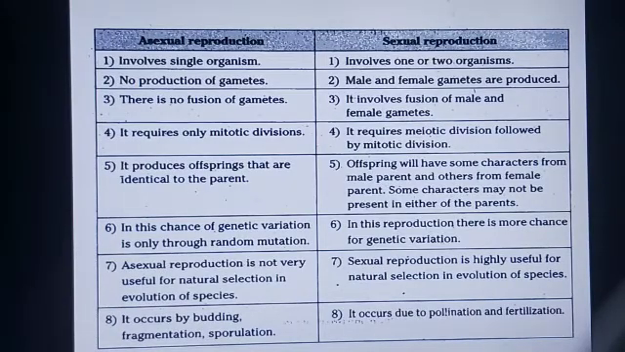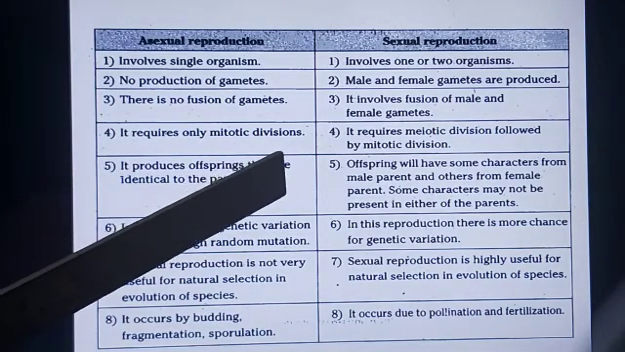Now let us quickly see the difference between asexual and sexual reproduction. Asexual reproduction involves a single organism, sexual reproduction involves two organisms. No gamete formation is seen in asexual, whereas male and female gametes are produced in sexual. There is no fusion of gametes in asexual, whereas fusion of gametes takes place in sexual reproduction. It requires only one mitotic division, whereas sexual reproduction requires meiotic division followed by mitotic division. The offspring formed after asexual reproduction are identical to the parent, and here the offspring are unique.